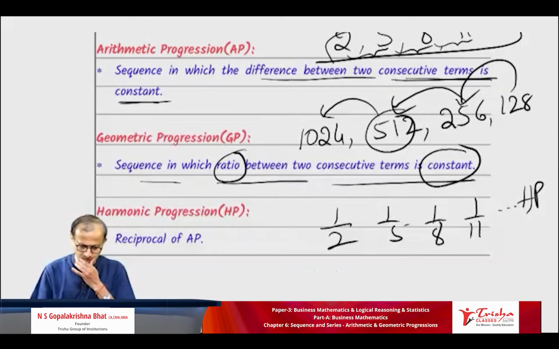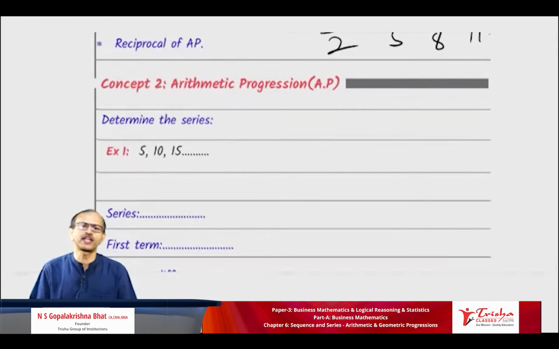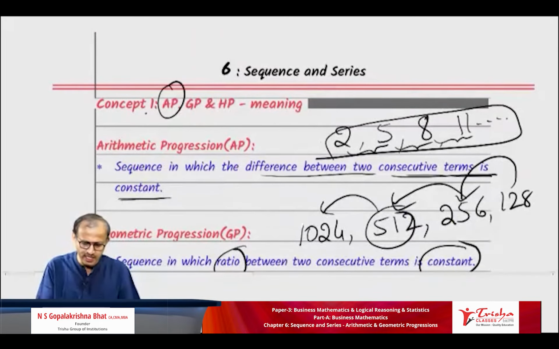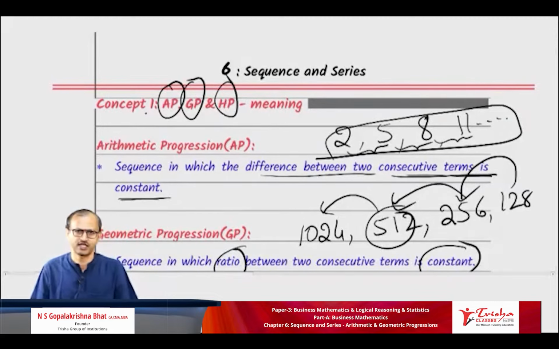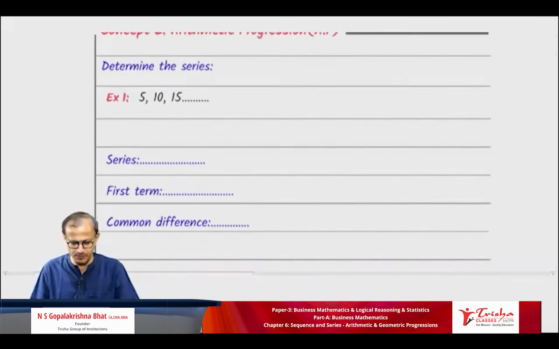Okay. Students, next we will go for arithmetic progression. Concept 2, AP, arithmetic progression. Before going for various formulae in AP and working out the nth term, etc., what I'm going to do is give you some series. With the above knowledge, what did you learn earlier? You have to tell me, is it AP? Is it GP? Is it HP? Can you all do that? Quick, respond to me. Excellent. Very good response. Super students you are all.